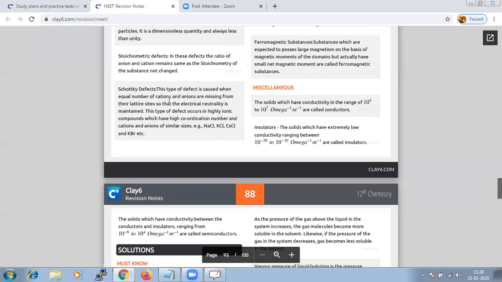Once again, I repeat, focus on the types of defect, focus on the packing efficiency, and focus on the different crystal lattice, that is your FCC, BCC, and primitive. So those parts are most important. Based on our analysis and concept, let us try taking a test.